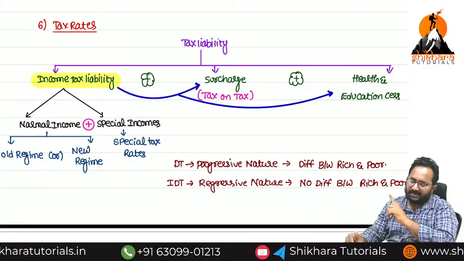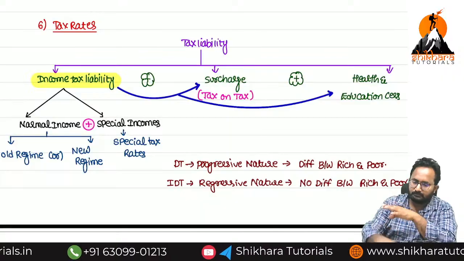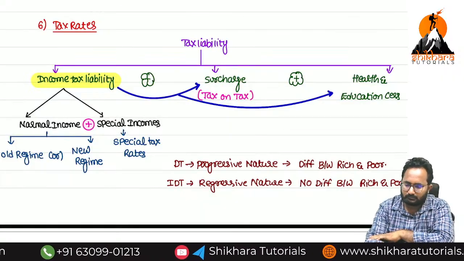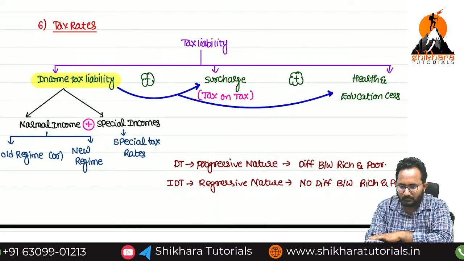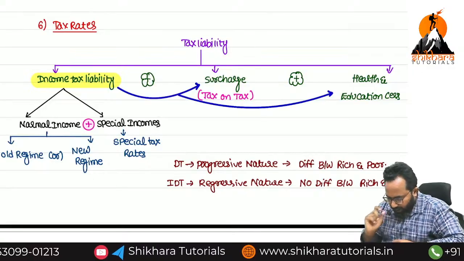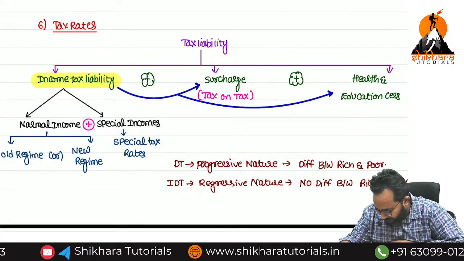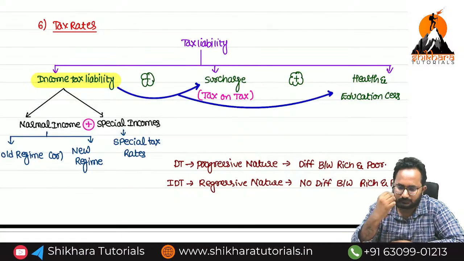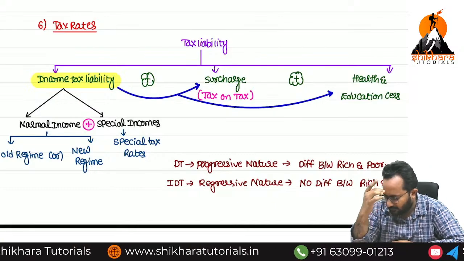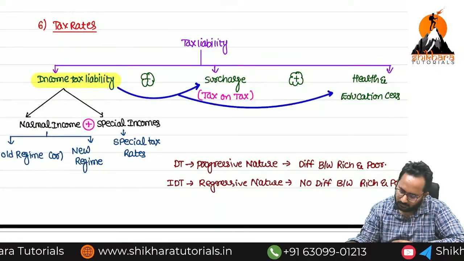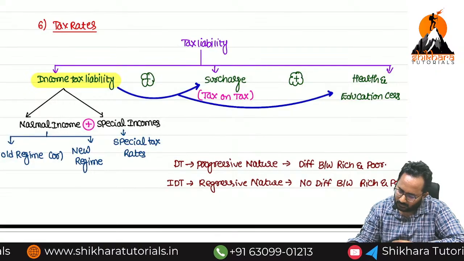Income tax liability, surcharge, health and education cess.